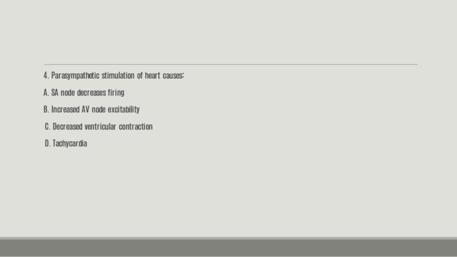Number four, parasympathetic stimulation of the heart causes A. SA node decreases firing. B. Increase AV node excitability. C. Decrease ventricular contraction. D. Tachycardia. So among these, which do you think is the right answer? The right answer here is A, SA node decreases firing.